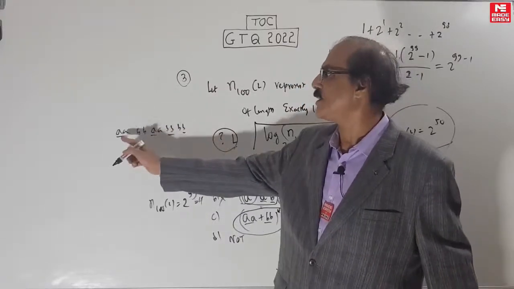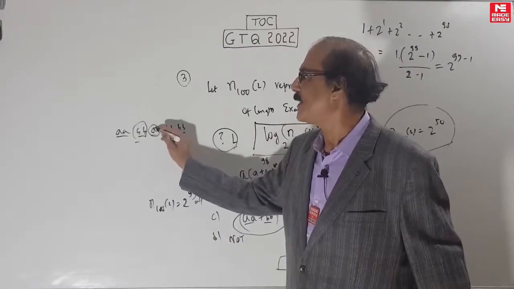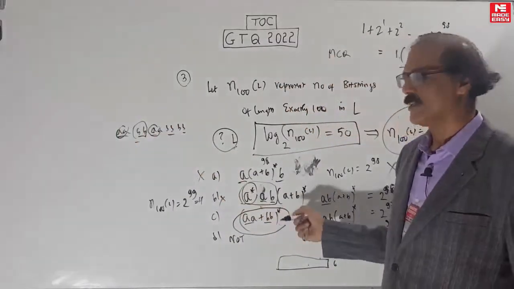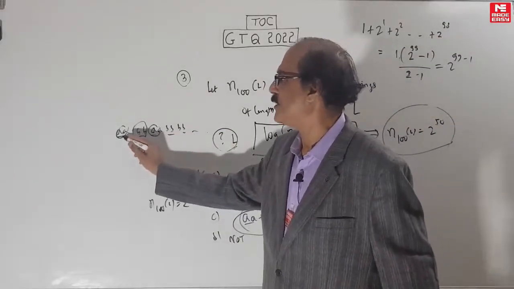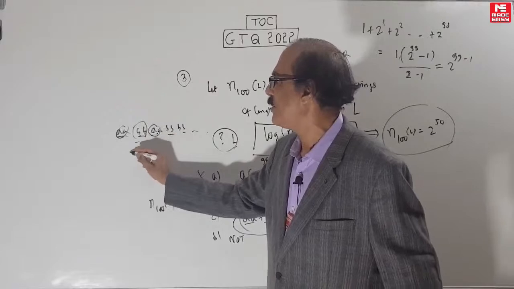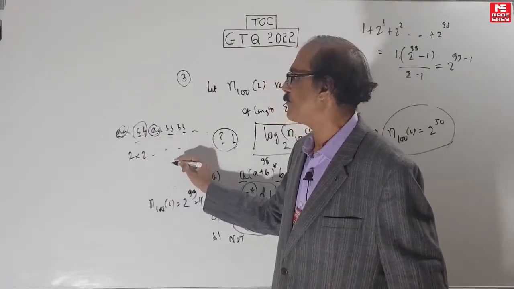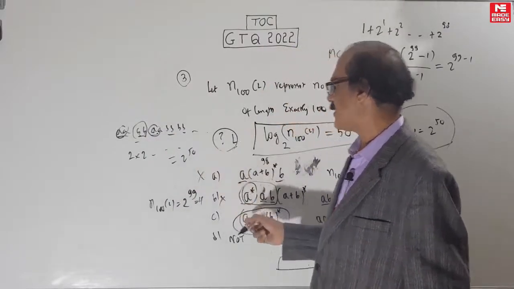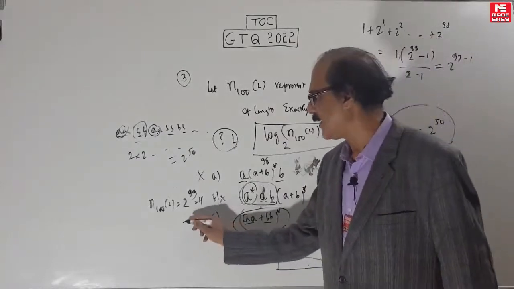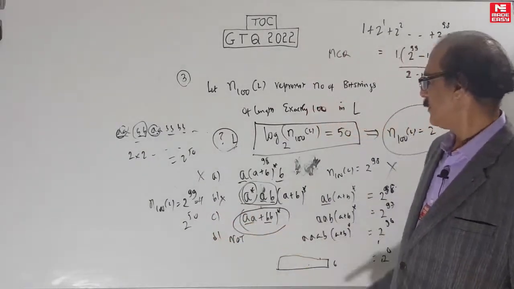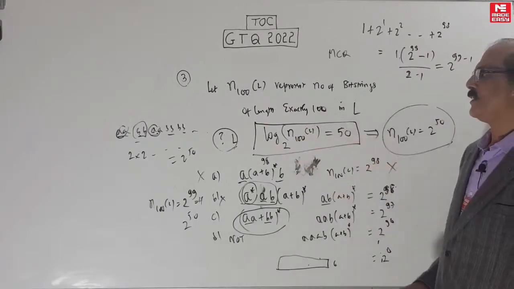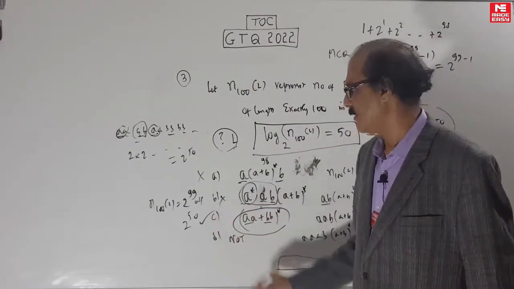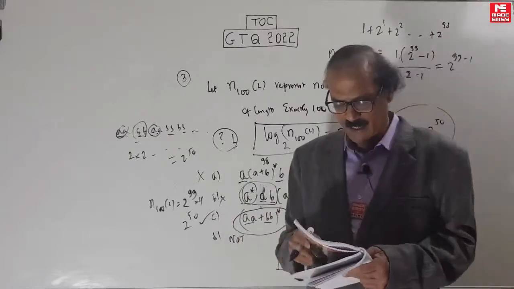So how many 100-bit strings are there? Each double bit can be either AA or BB. There are 50 spaces, each can be filled in 2 ways: AA or BB, AA or BB, AA or BB. So 2 times 2 times 2, 50 times, so it will be 2^50. This is the answer. So here L100 is exactly 2^50, therefore log base 2 of L100 will be 50. So the answer is choice C.